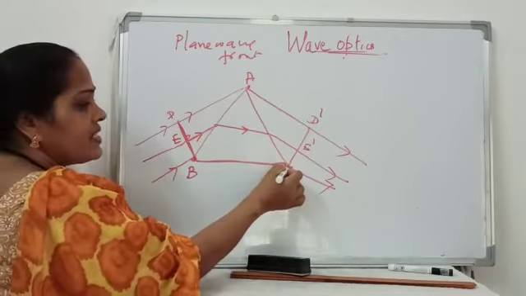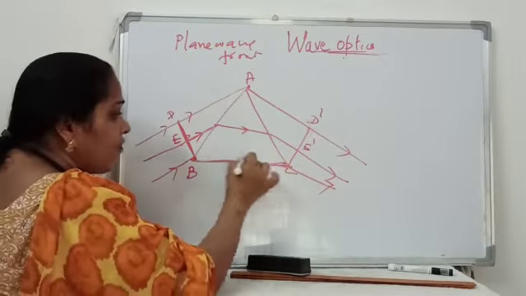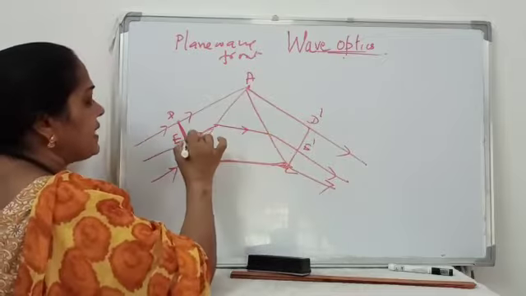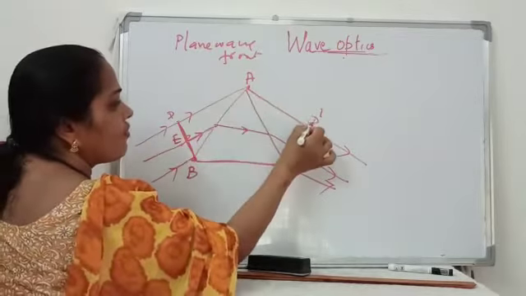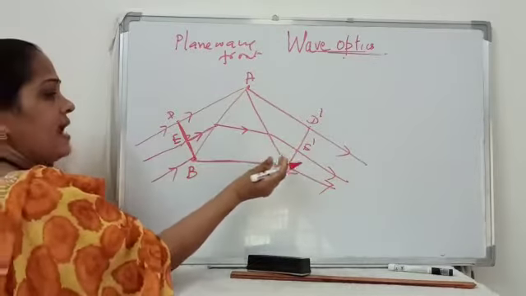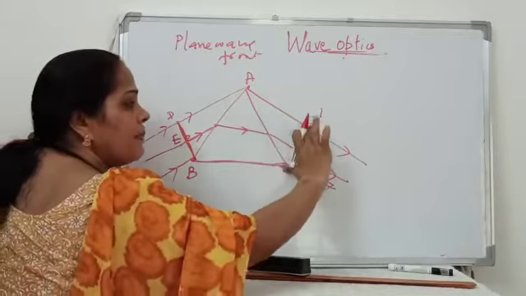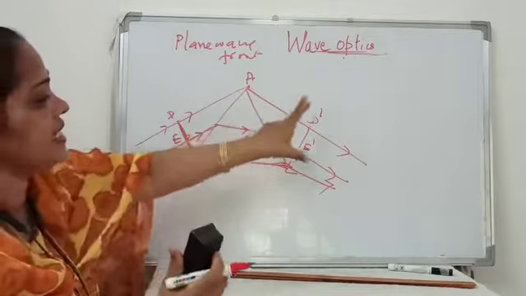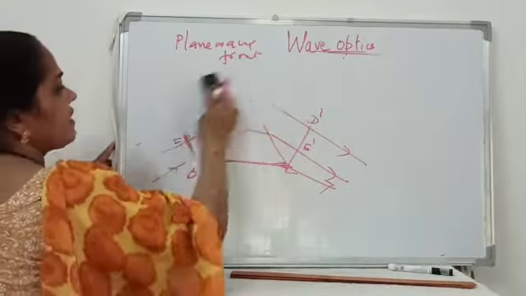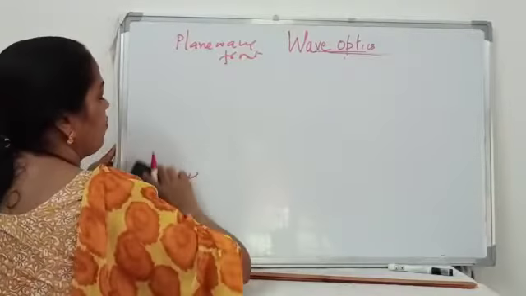So from here we start, because the time taken for B to C must be the same as the time taken for E to reach E dash and for D to reach D dash. The envelope of all these points will be a plane wavefront. So when a plane wavefront is incident on a prism, we get the refracted wavefront to be plane once again.